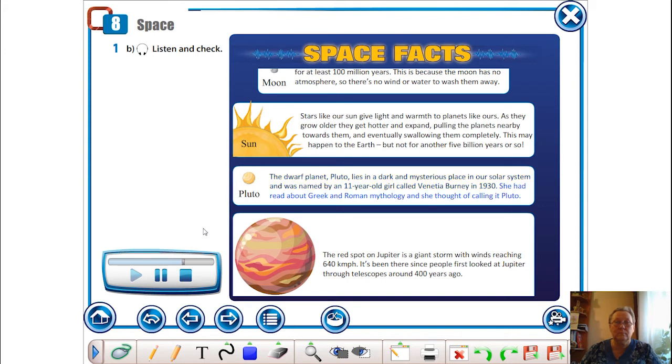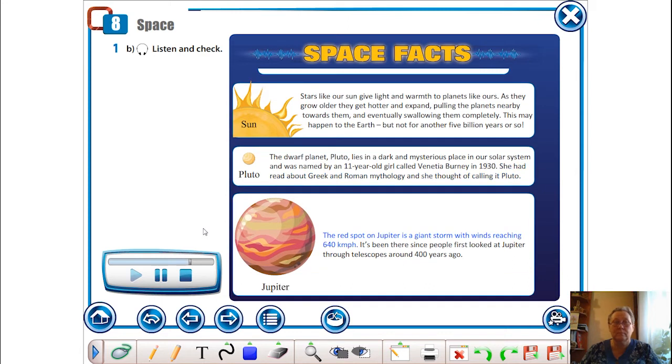She had read about Greek and Roman mythology and she thought of calling it Pluto. The red spot on Jupiter is a giant storm with winds reaching 640 kilometers per hour. It's been there since people first looked at Jupiter through telescopes around 400 years ago.